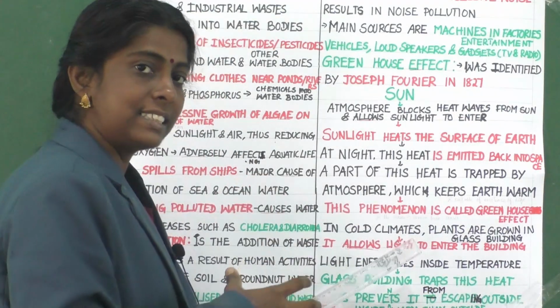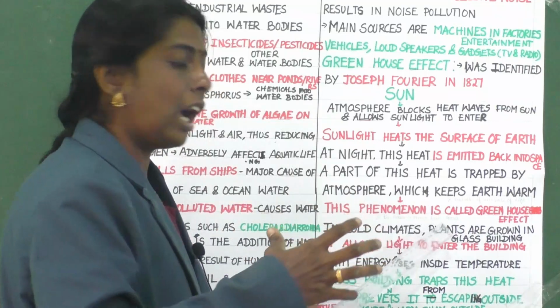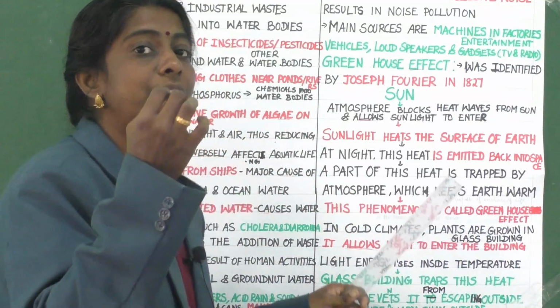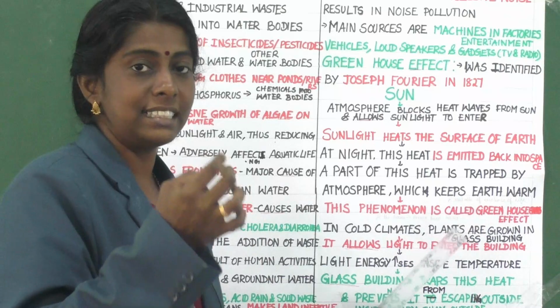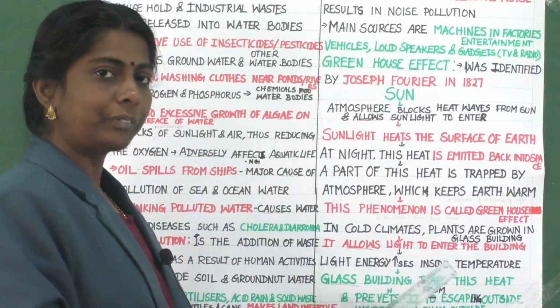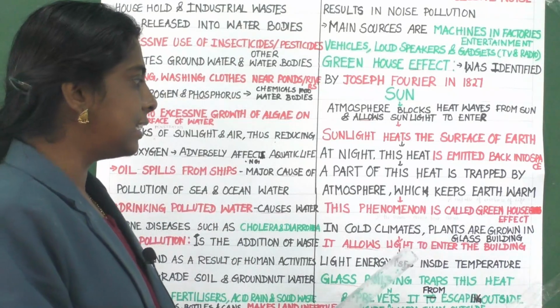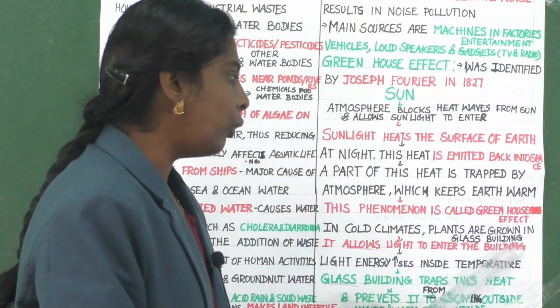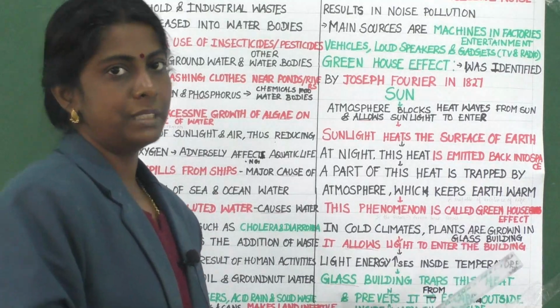And the gases which are there in the greenhouse are said to be greenhouse gases. Clear? In cold climates, plants are grown in glass buildings.